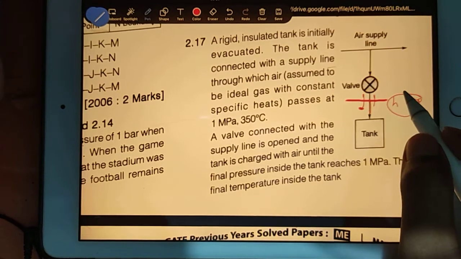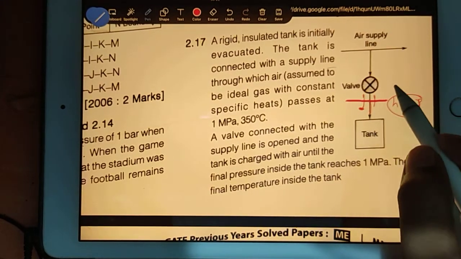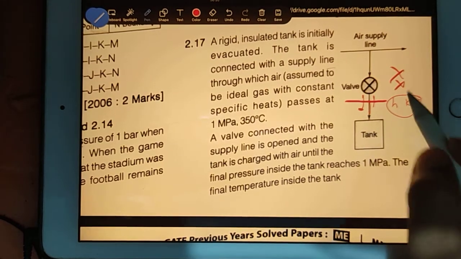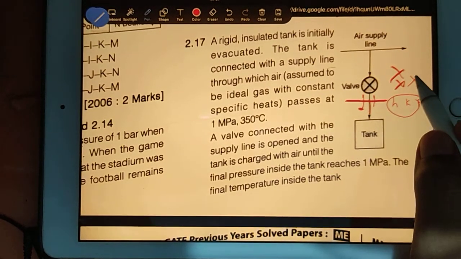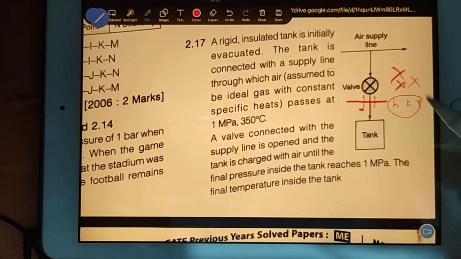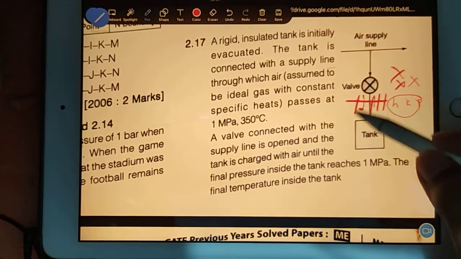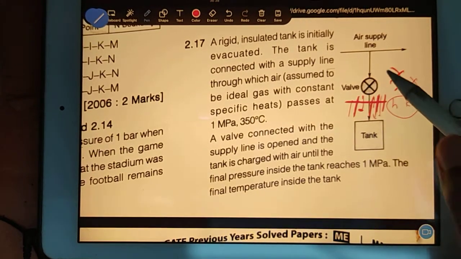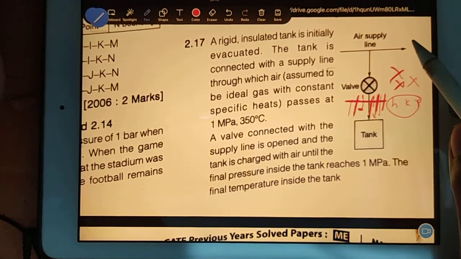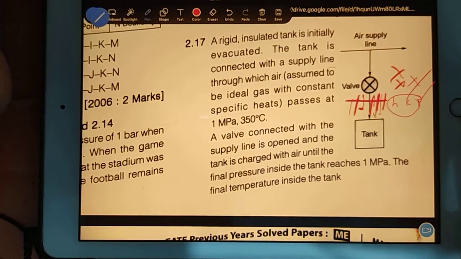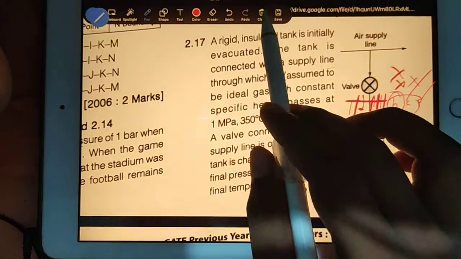Okay, now see, we also bother about the work done. In the entire case we don't have work done. In the entire case we don't have heat transfer also. So finally what is happening? Whatever energy is going here, we are considering that as enthalpy, because we are not talking about the velocity here. So kinetic energy is finished, potential energy is finished, only enthalpy is remaining. Now see, the question.